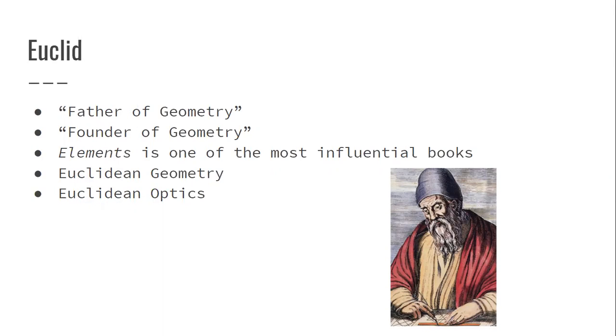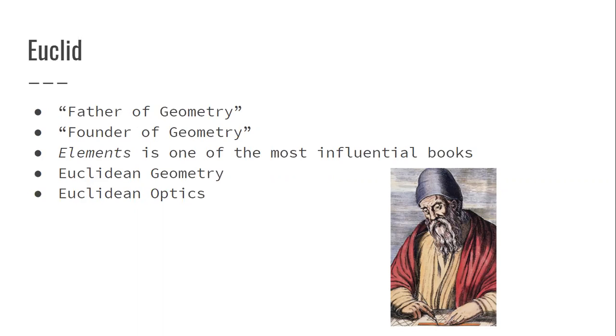So Euclid was a Greek mathematician, and he was often referred to as father of geometry and also founder of geometry. One of his books is entitled Elements, and it's one of the most influential books in the history of mathematics. It serves as one of the main textbooks that people use for teaching math, especially geometry.